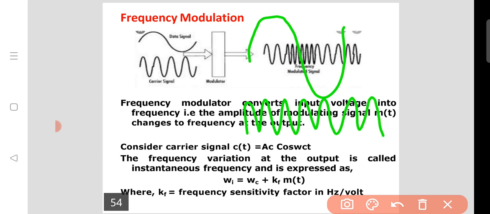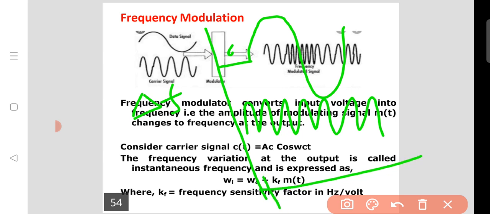But in frequency modulation, when the modulating signal is 0, the deviation of the frequency is also 0, because there is no deviation in frequency. So you draw the wave as it is, the carrier as it is.